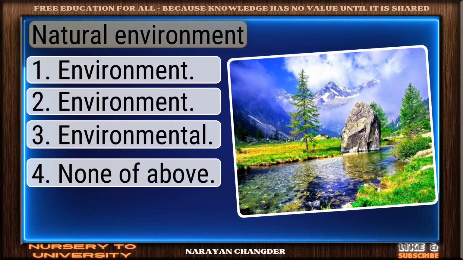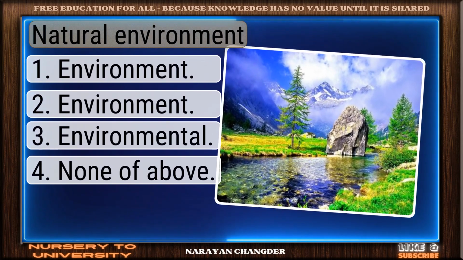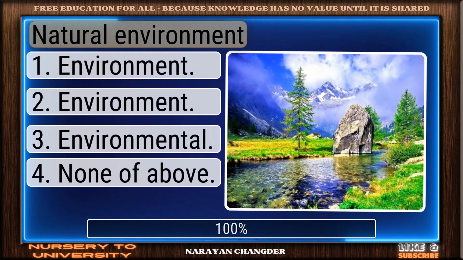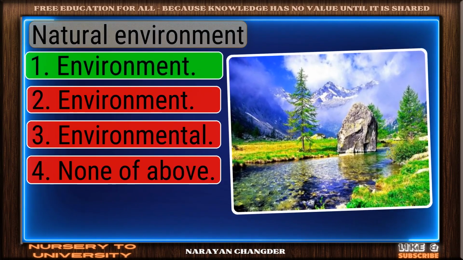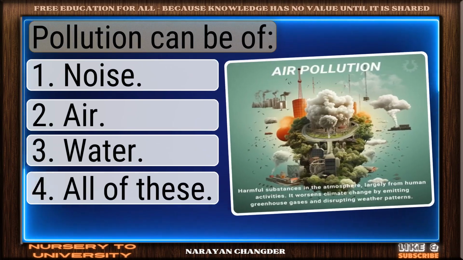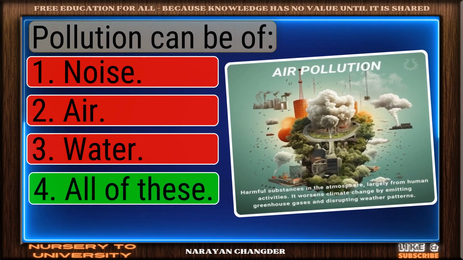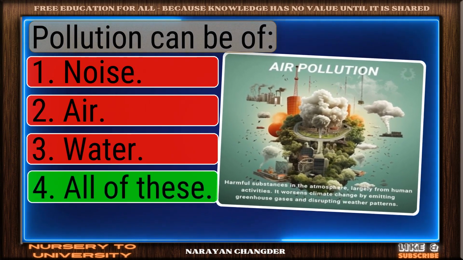Can you solve all these environmental pollution questions? Natural environment. Smart move. Environment is an accurate answer. Pollution can be of. Well reasoned. All of these is the correct choice.